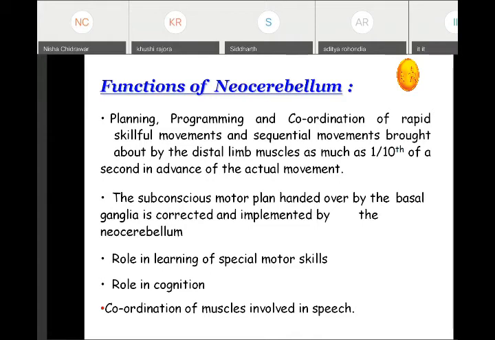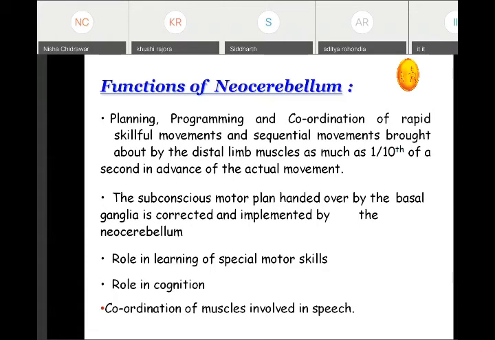The main function of the neocerebellum is planning, programming, and coordination of rapid, skillful movements and sequential movements brought about by the distal muscles, as much as 1/10 of a second in advance of the actual movement. It does the planning, coordination, and programming of all the rapid successive activities 1/10 of a second before the actual movement takes place.